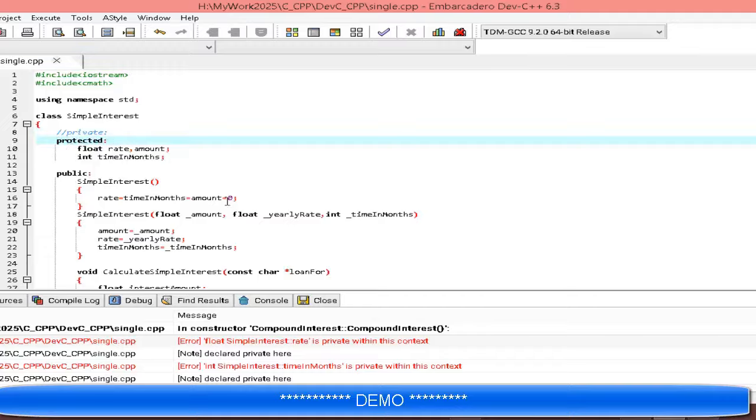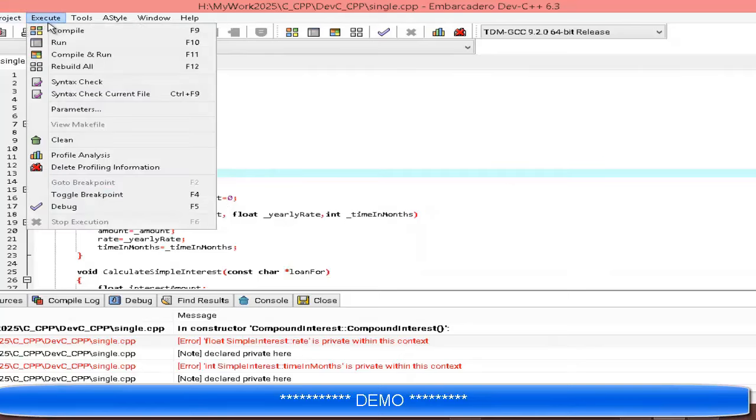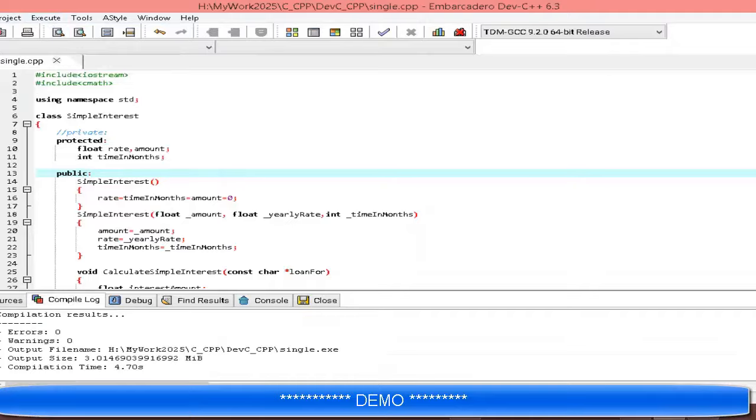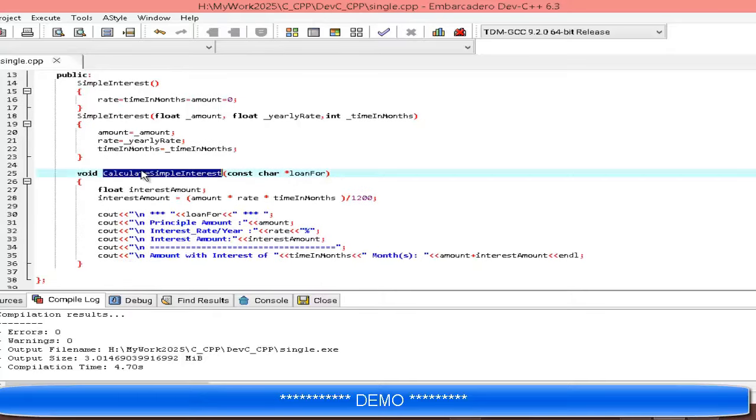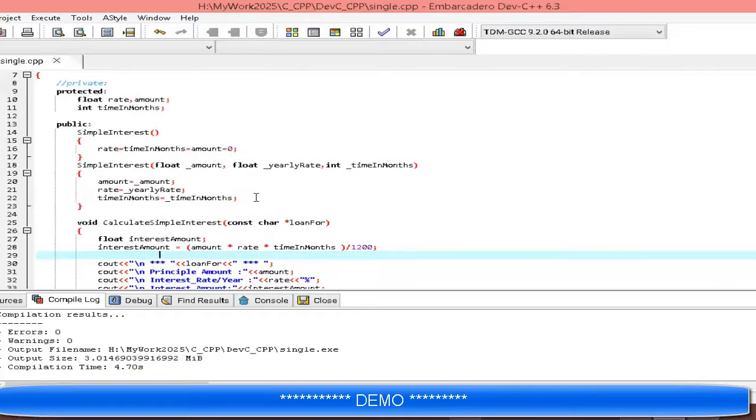So yes, now I have compiled again, and there is no error: error 0, warning 0. So this is the use of the protected keyword. Now the public functions: I have created the constructor, a simple interest constructor with three arguments. Now the simple interest function, the calculate simple interest function.